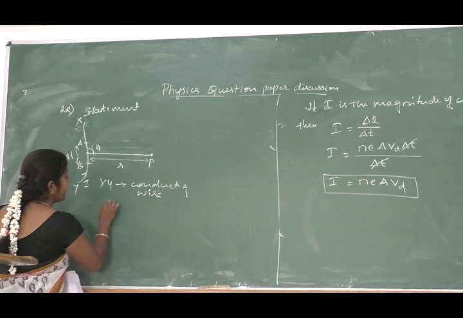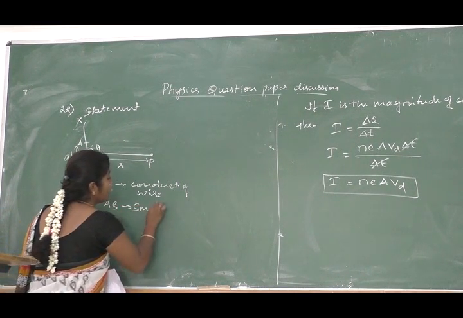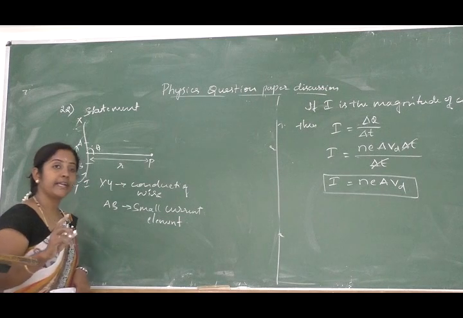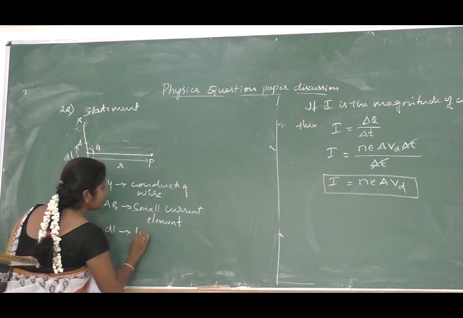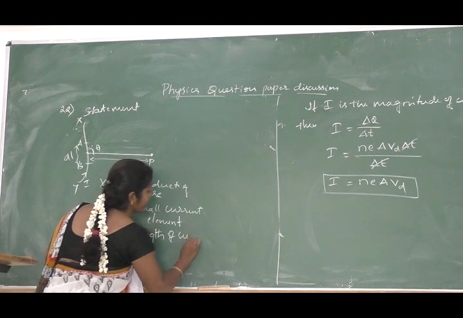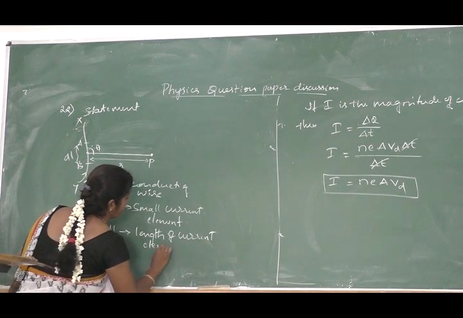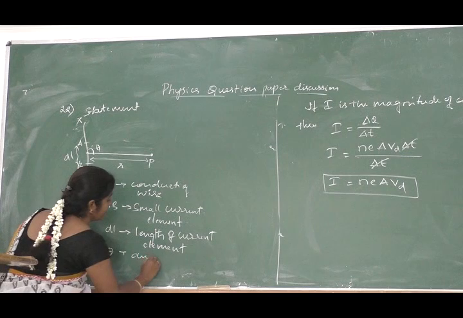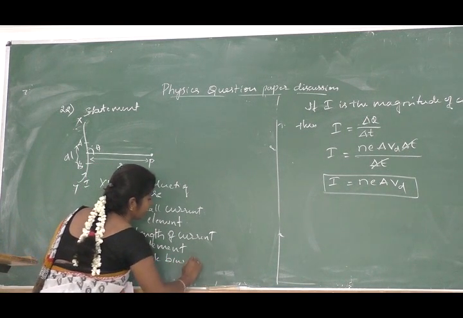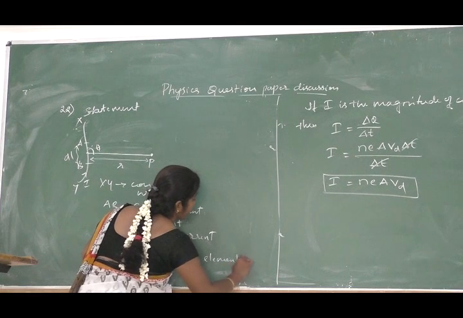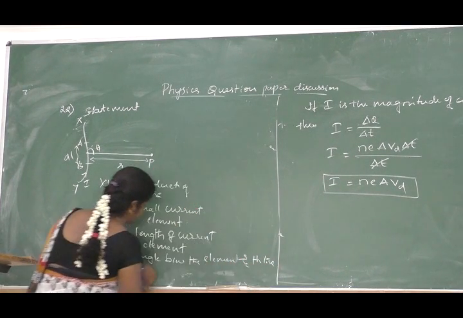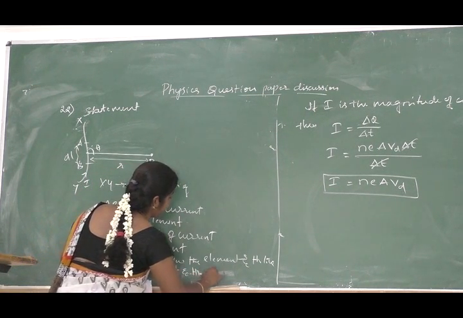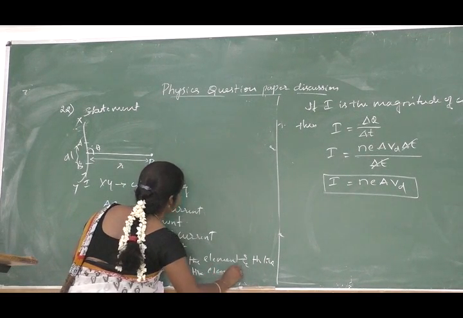XY is conducting wire, AB is small current element. dl is length of the current element, and theta is angle between the element and the line joining the point and the element, right?